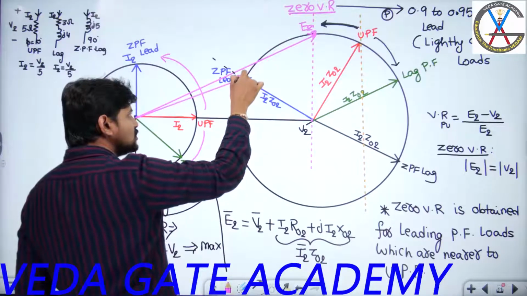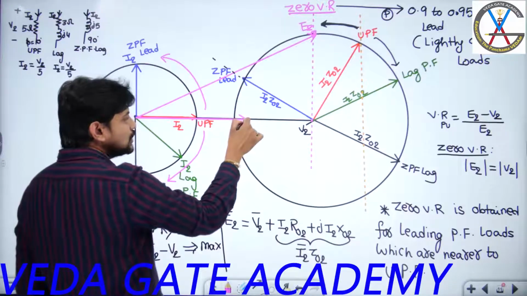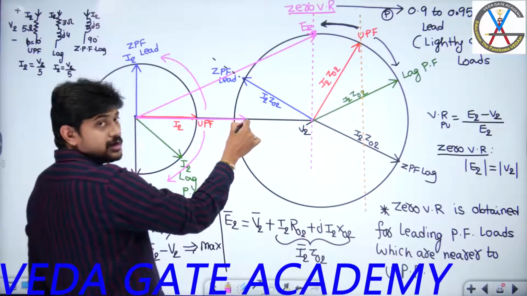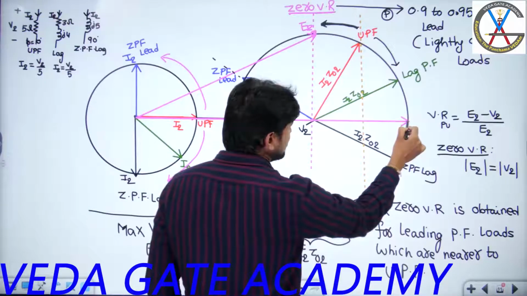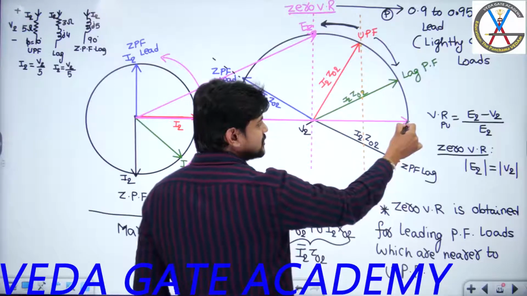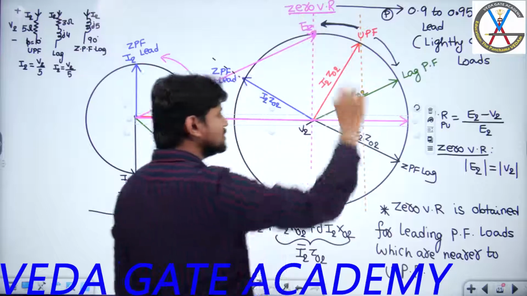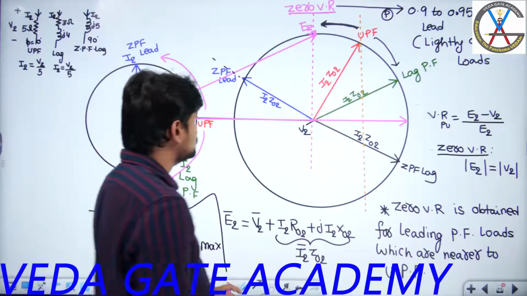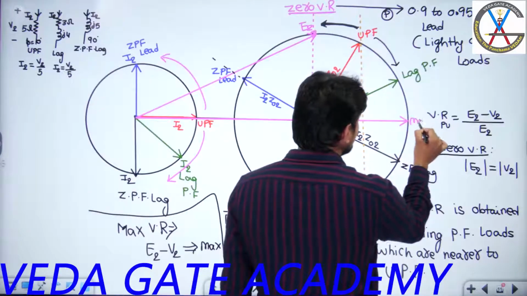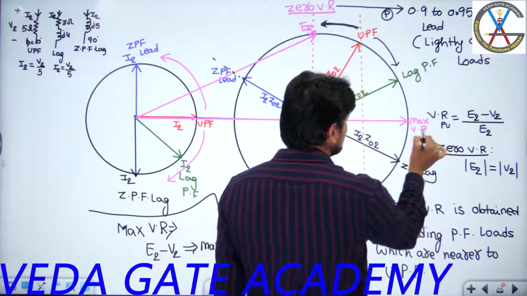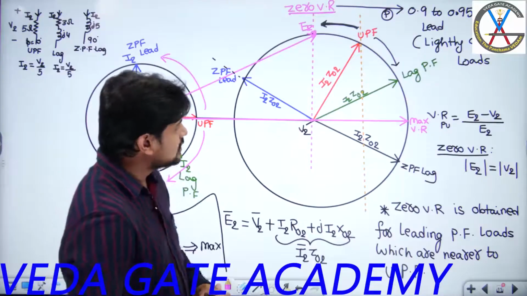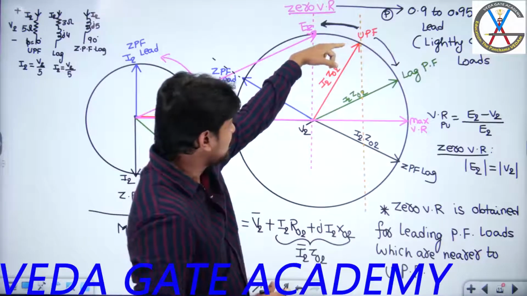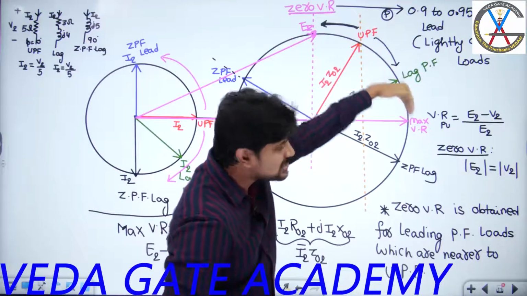Exactly, if you are taking even 0 power factor leading also, the E2 minus V2 difference is not that maximum. But for suppose if I am able to choose this particular load where the horizontal projection of E2 and V2 lies exactly at this point, I am going to get maximum voltage regulation here, right? So this maximum voltage regulation is occurring in which region? Now if you see, this is unity power factor, and am I moving towards the lagging region or leading?